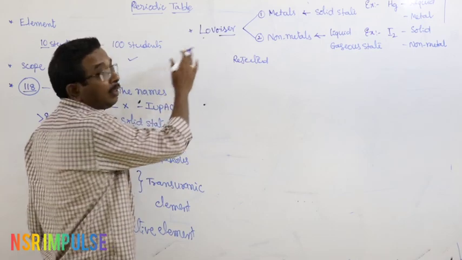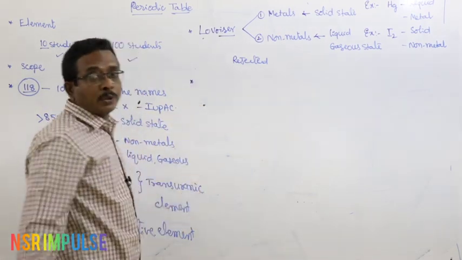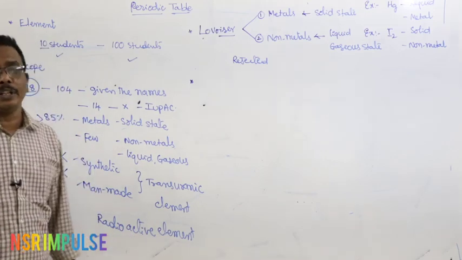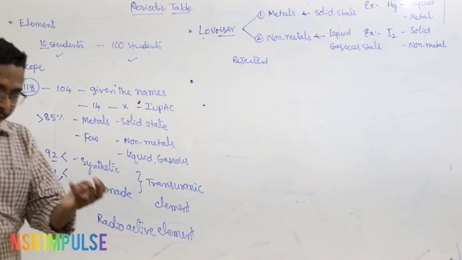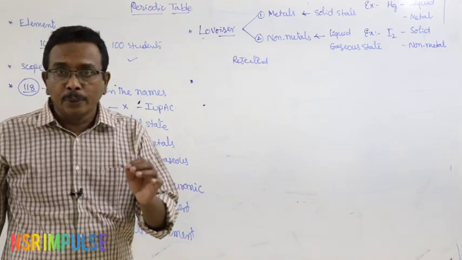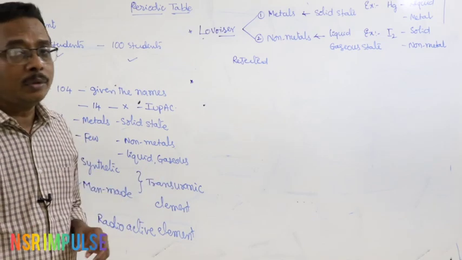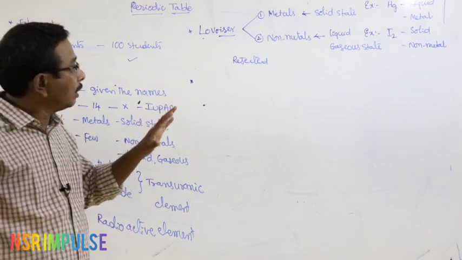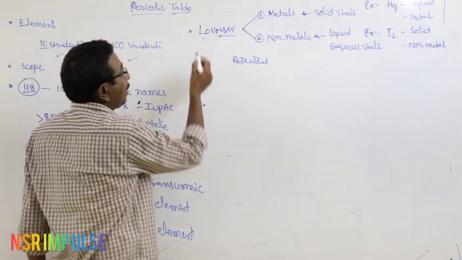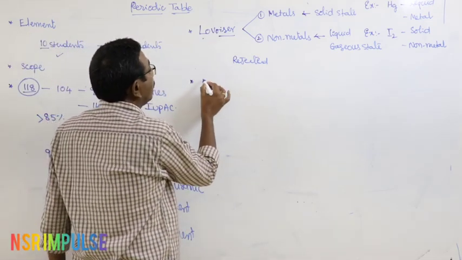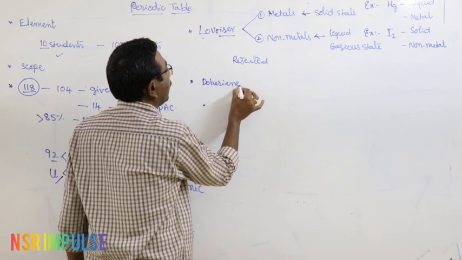After the rejection of Lavoisier classification, major contributions were given by scientists like Dobereiner, Newlands, Lothar Meyer, Mendeleev, Bohr and Thomson, etc. Here, after Lavoisier, another classification was given by Dobereiner.